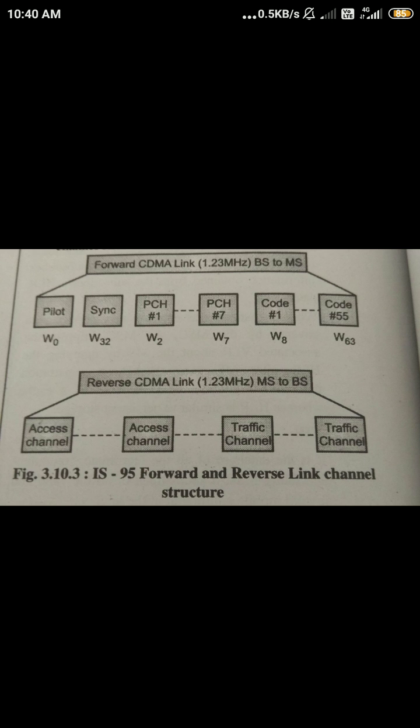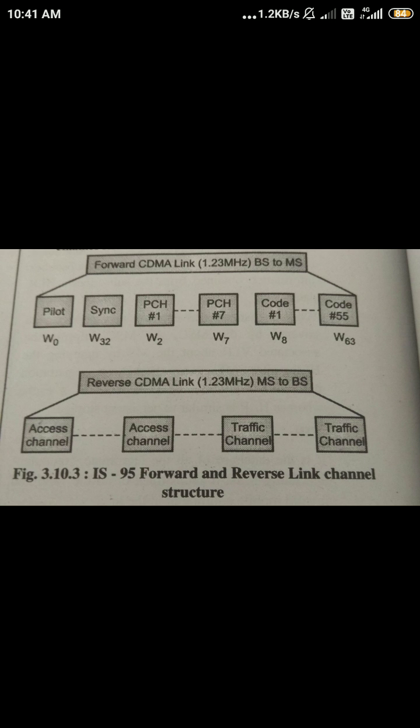The sync channel message parameters may contain the network identification number, the system identification number, and the pilot short PN sequence. Pilot means the reference short PN sequence signal. This combination consists of consecutive zeros and consecutive ones. It also contains values like the local code state and the offset of local time.